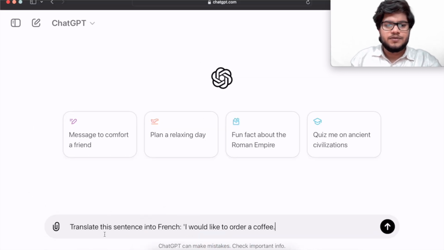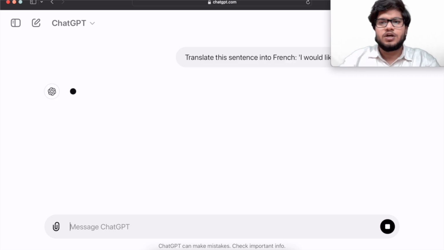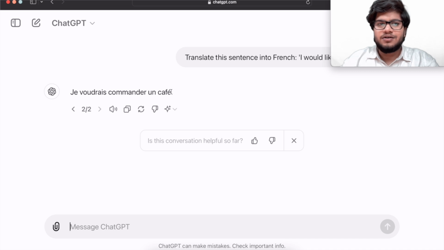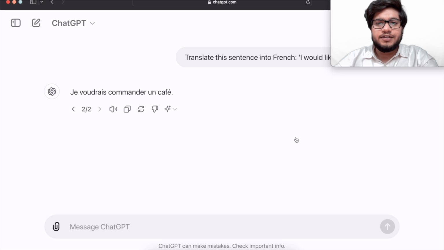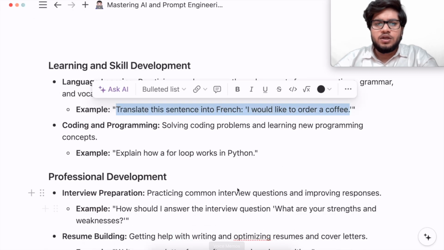Let's ask, translate this sentence into French. I would like to order coffee. So this is being translated in French. Now this sentence has been translated into French. So by asking small things, small prompts, you can learn something.